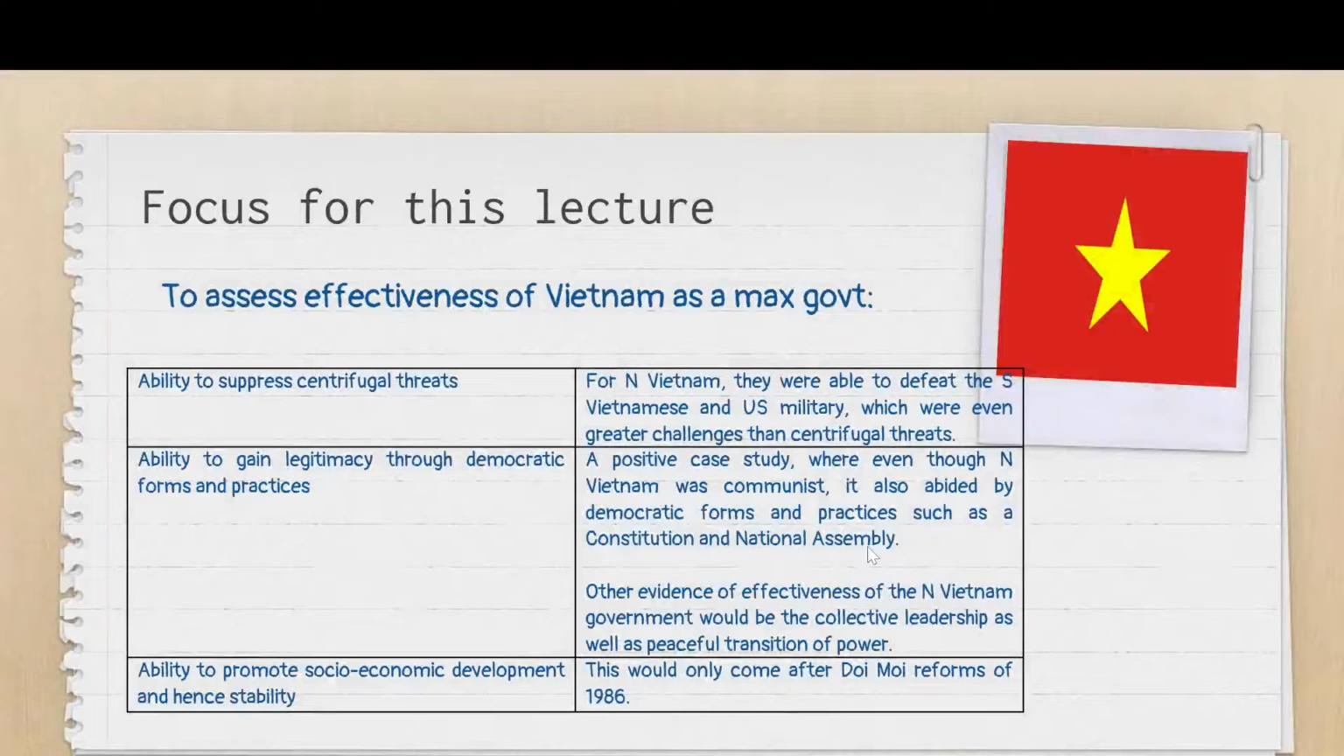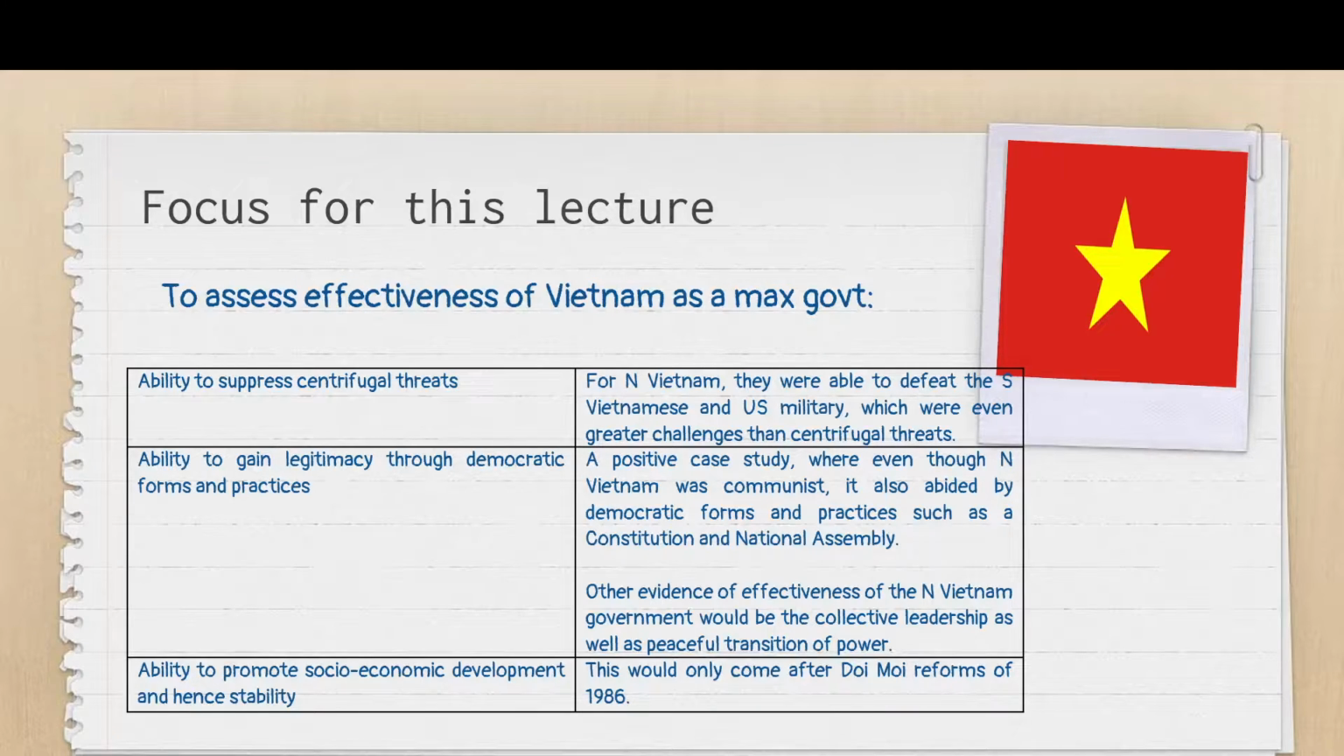To assess the effectiveness of Vietnam as a maximum government, again, we'll be using these three criteria. With regards to centrifugal threats, they are not very relevant in a sense, because remember, they were busy fighting a civil war, busy fighting US-supported South Vietnam. So they were actually doing something that is even greater than a centrifugal threat.